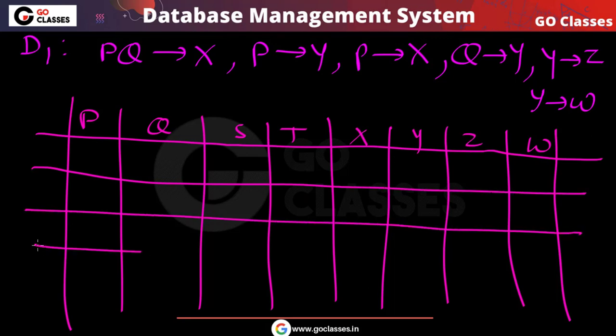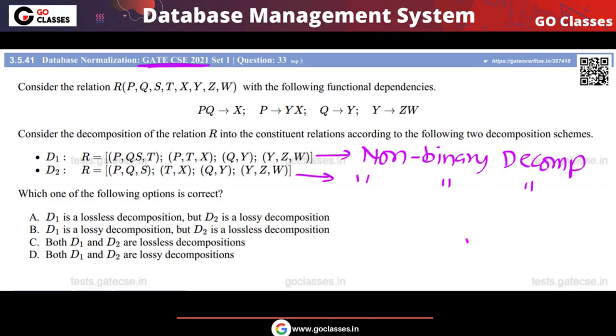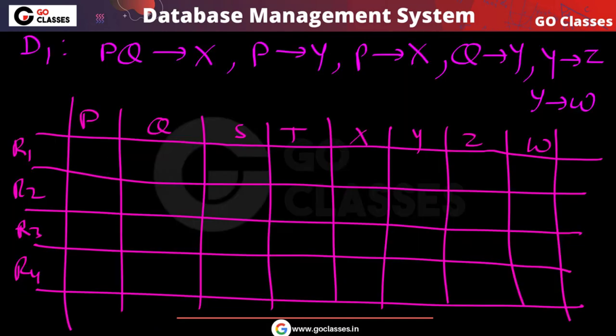You can notice we have a total of four sub relations: R1, R2, R3, R4. Now let's see D1. In this decomposition, R1 has PQST. So let's make the entries: PQST, PQST, these are the A entries.